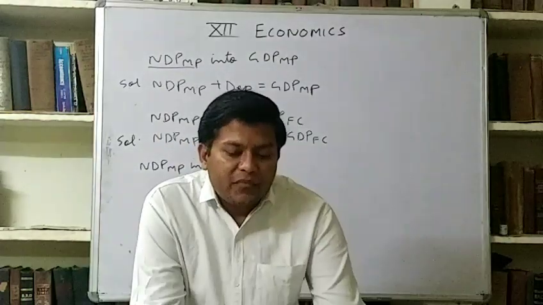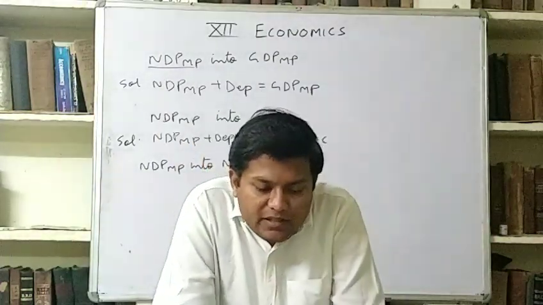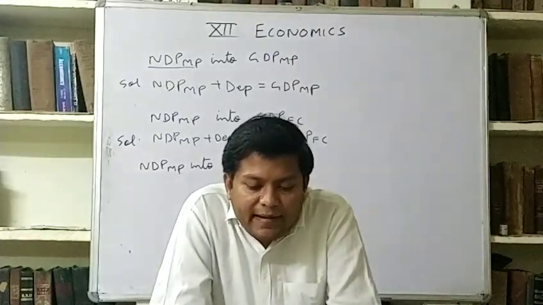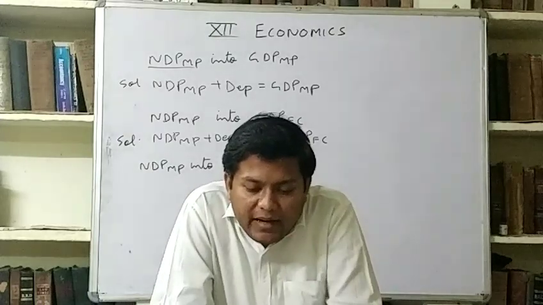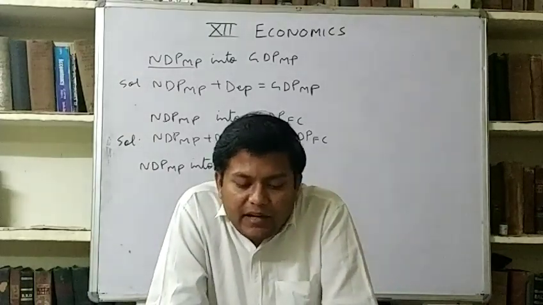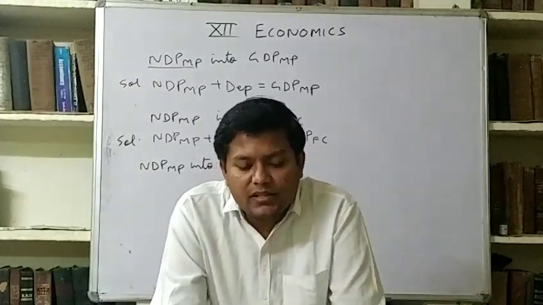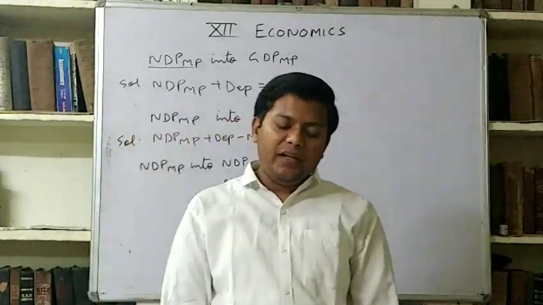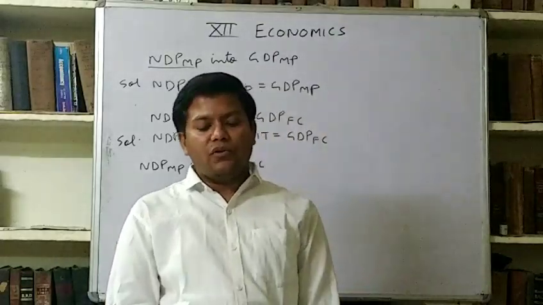So we are reading in the notes, page number 6, GDP and welfare. In general, GDP and welfare are directly related with each other. A higher GDP implies more production of goods and services. Higher GDP means more goods and services are produced. It means more availability of goods and services.